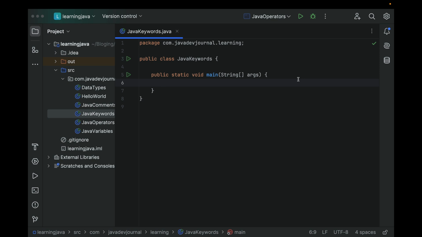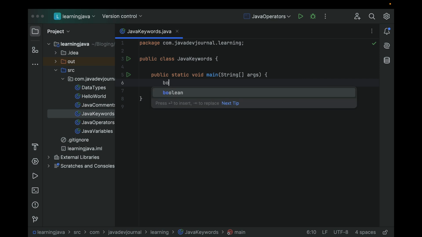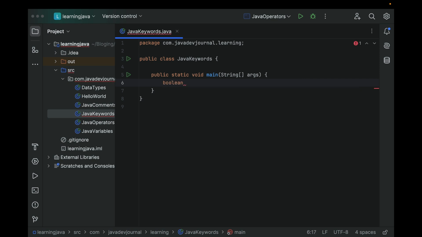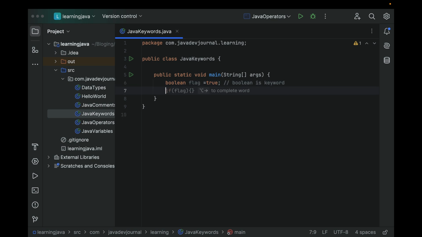As we said earlier, there are a number of different types of keywords. For example, boolean. If you want to declare a boolean value, I will say boolean flag is equal to true. In this case, you see boolean is a keyword in Java. It has a special meaning for the JDK. And as I said earlier, if you try to use boolean as your variable name, it's not going to work.